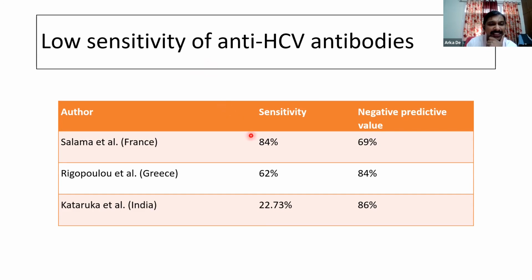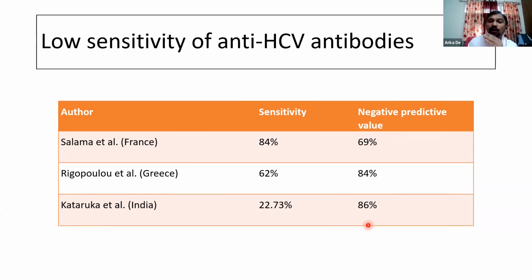Now, as we know, screening tests should ideally have very high sensitivities such that we do not miss out anybody with the disease. But even when using third generation ELISA tests, we find that the sensitivities have been subnormal. And in this study from our institute, the sensitivity of the third generation ELISA for anti-HCV antibodies in this population of ESRD was only a little more than 20%. And the negative predictive values have also been less than 90% in a large number of studies. Previous studies had actually shown good sensitivity and negative predictive values with even earlier generation ELISA tests.